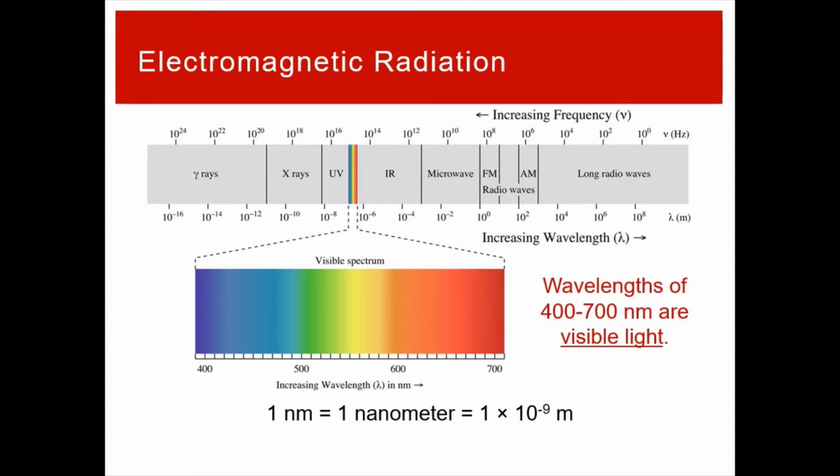1 nanometer, this is a metric unit. Nano is a prefix that means 10 to the negative 9th. That is 1 billionth of a meter. So 400 to 700 nanometers is quite a small wavelength, but that is what you can see.